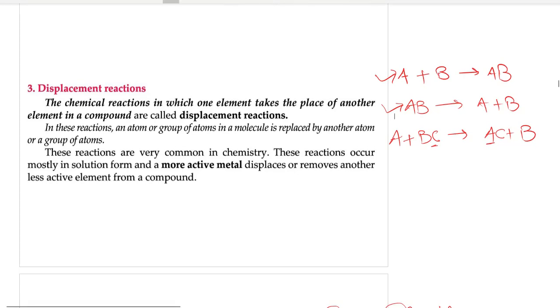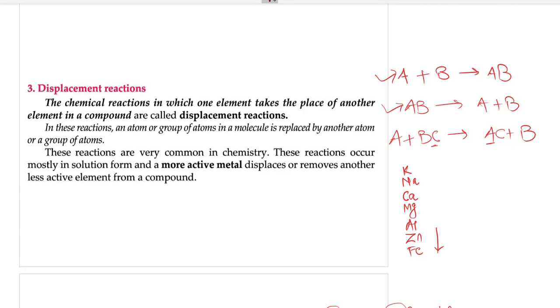At the bottom of the reactivity series, the metal is platinum, which is the least reactive. At the top, the metal is potassium. So it starts with potassium, then sodium, then calcium, then magnesium, then aluminium, then zinc, then iron, and so on. You remember this? So this is the reactivity series of metals.